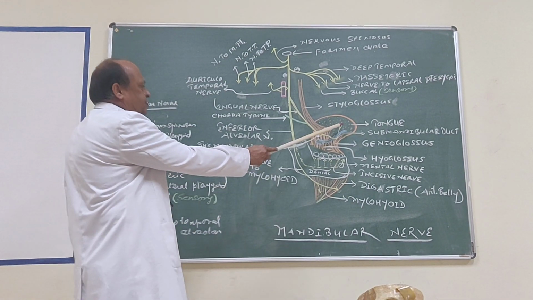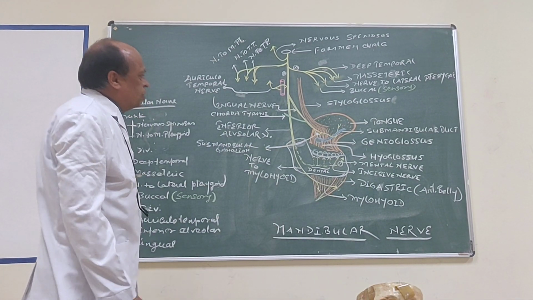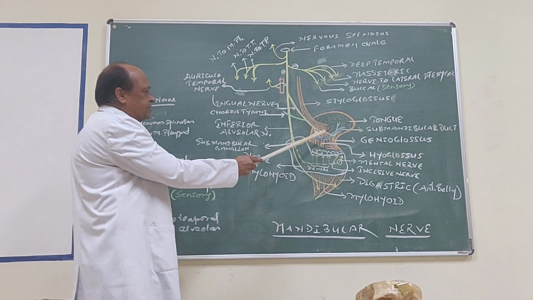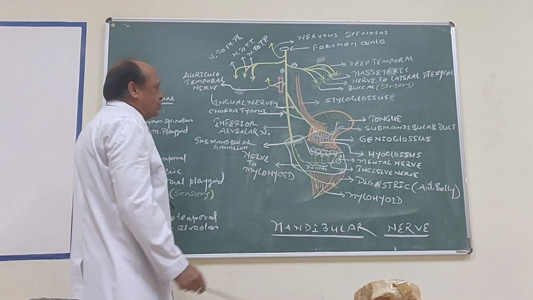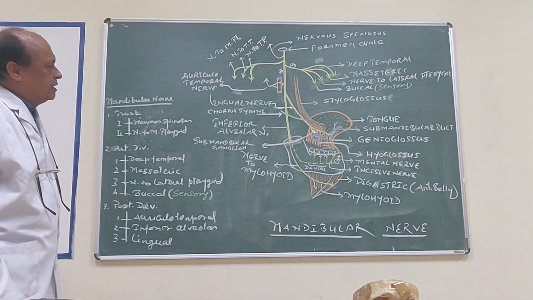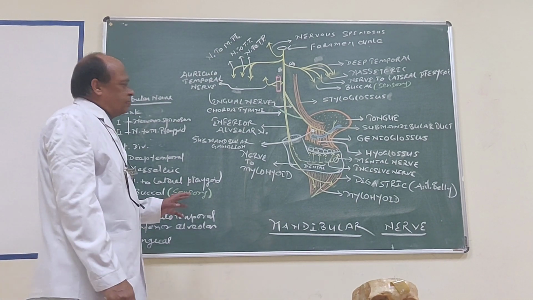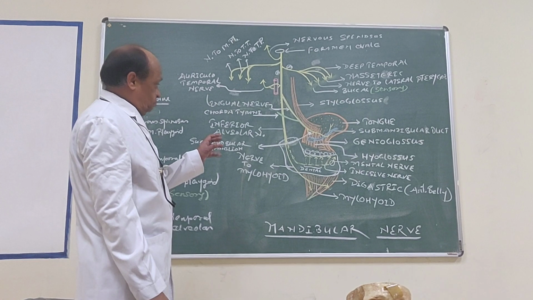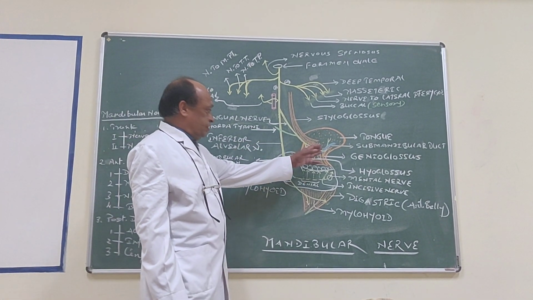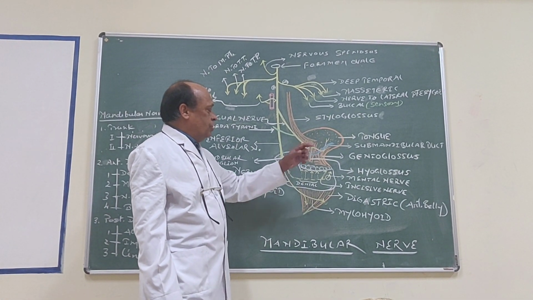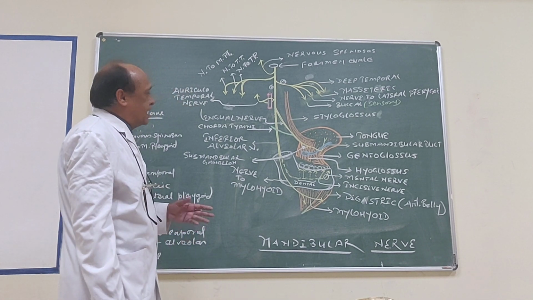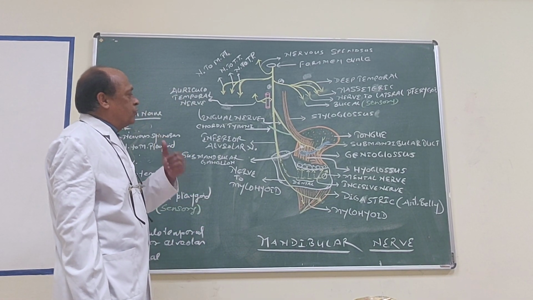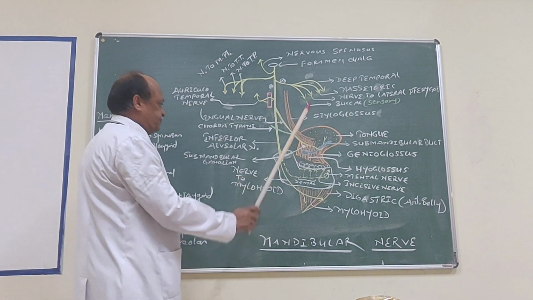Apart from sensory supply, it also supplies postganglionic secretomotor fibers to submandibular and sublingual salivary gland. It also supplies mucous membrane of floor of mouth and gum.